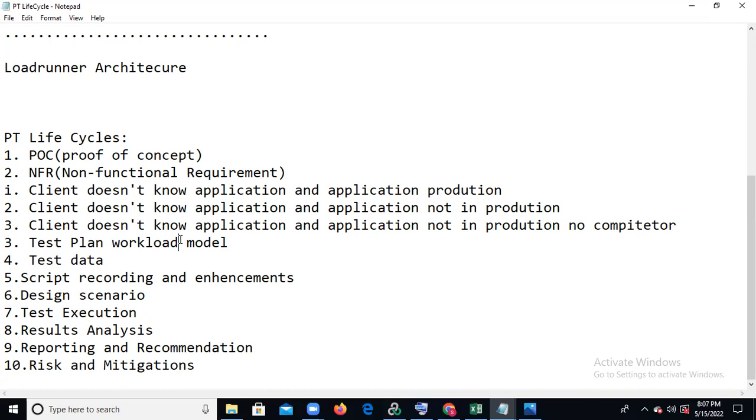So going to the second point, non-functional requirements. For example, one car will be there. We need to make the car, so what are the things we need?